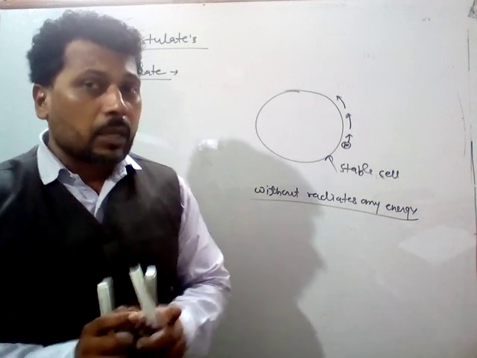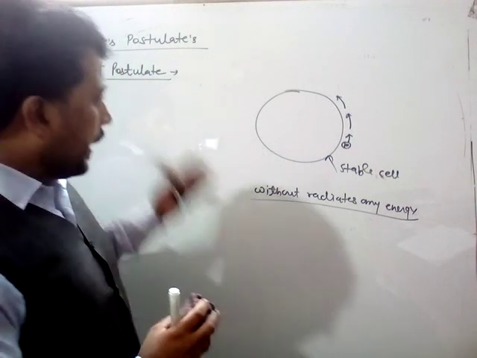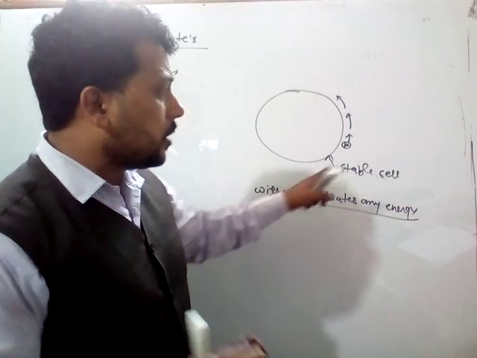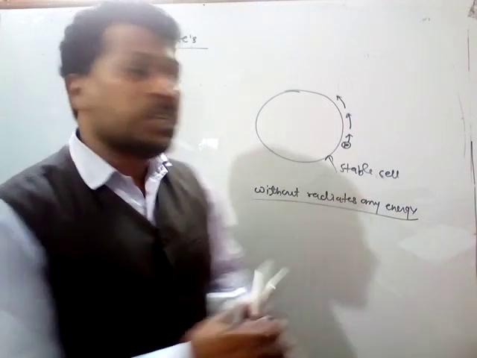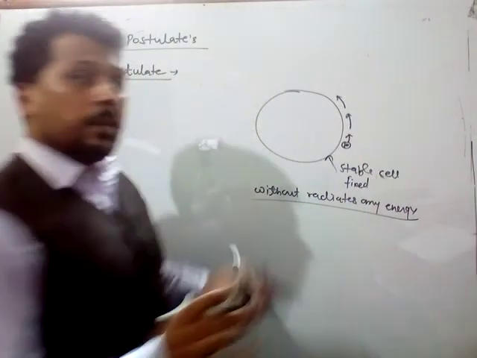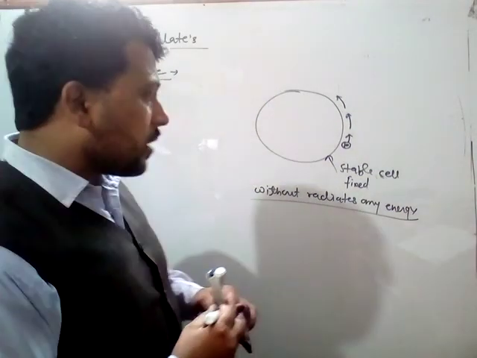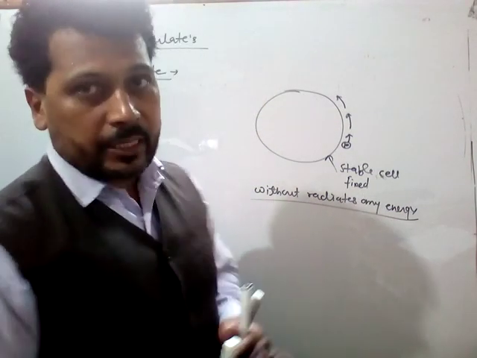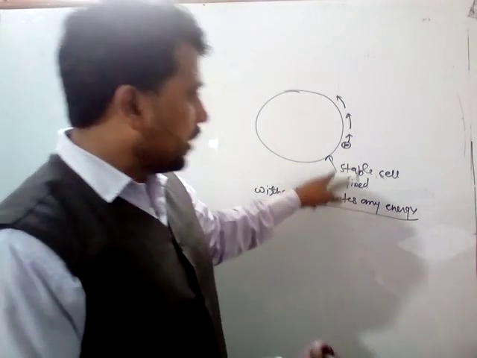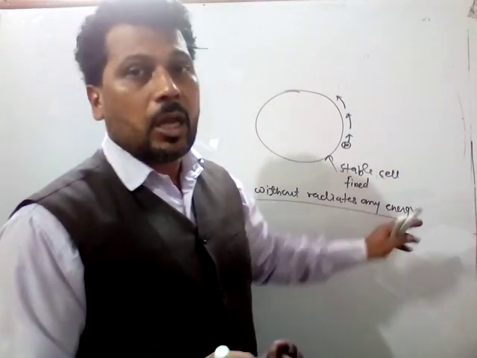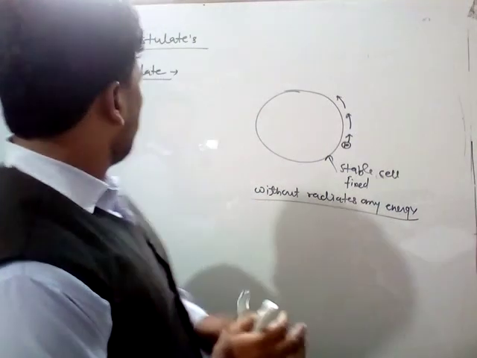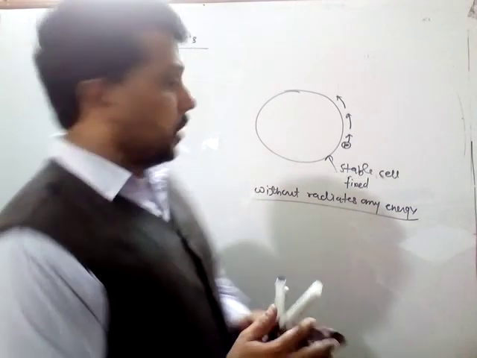So according to Bohr, the electron revolves only in those stable fixed shells, okay, those stable fixed shells, without radiating any energy. Okay, so the electron can revolve only in stable fixed shells without radiating any energy. This is the first postulate of Bohr.